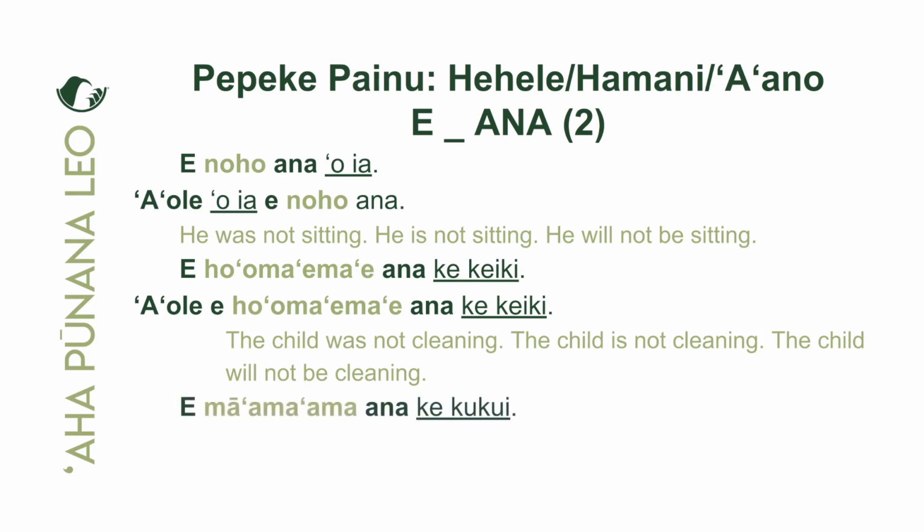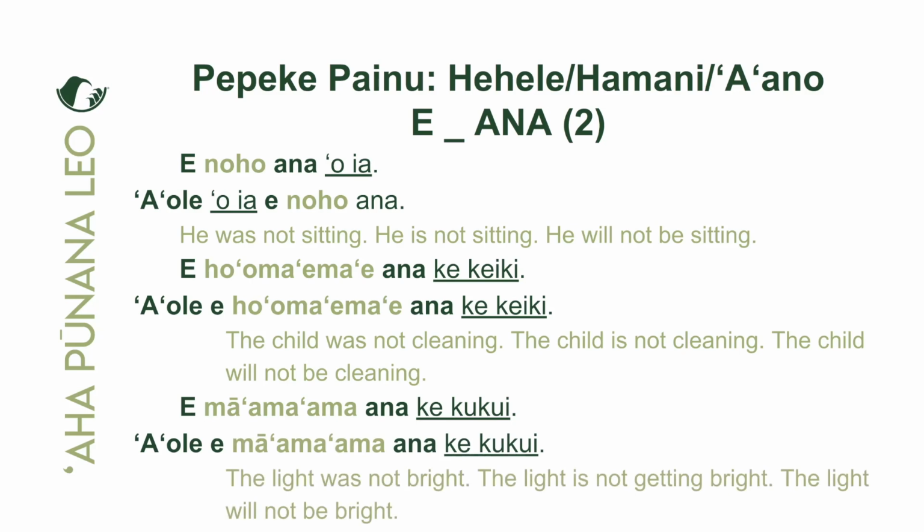Maikaʻi, the next one. E māʻamaʻama ana ke kukui, the light will become bright. All right, let's negate this. ʻAʻole e māʻamaʻama ana ke kukui. The light was not bright. The light is not getting bright. The light will not be bright. And again, context. All right, maikaʻi loa.